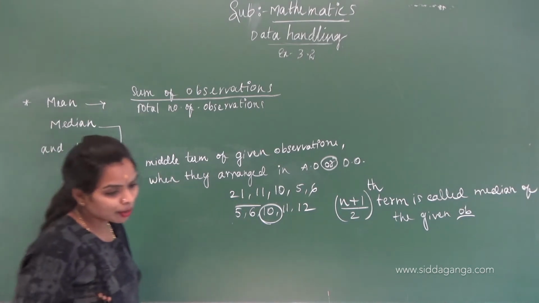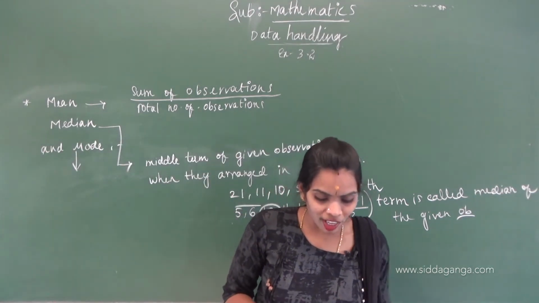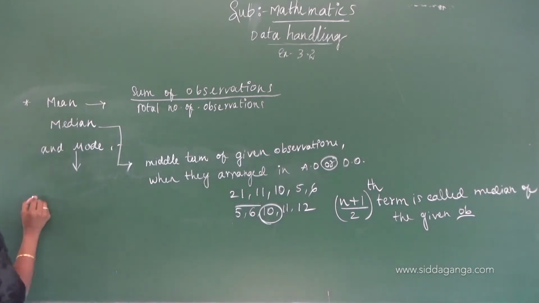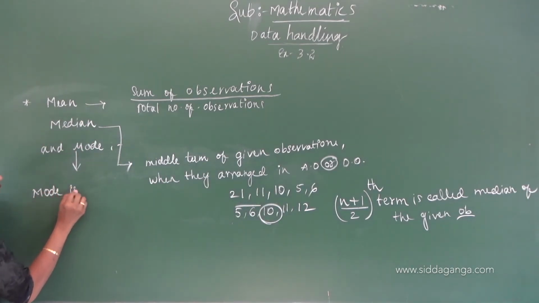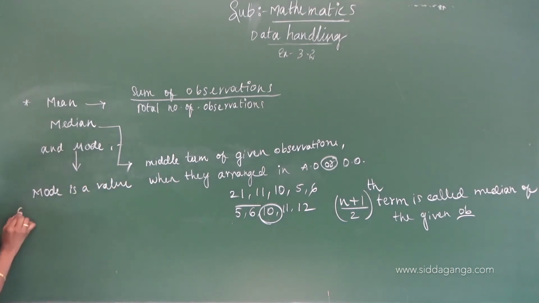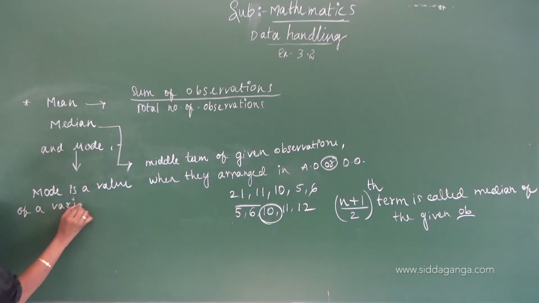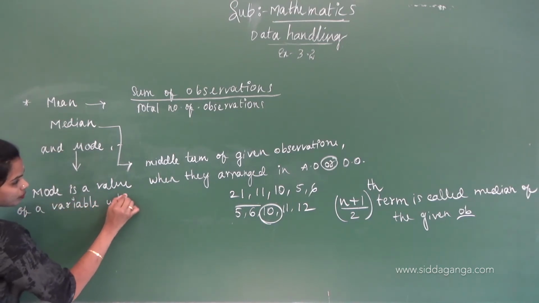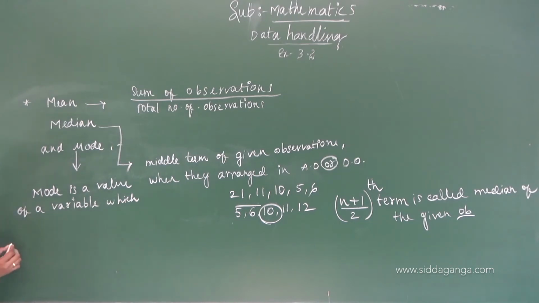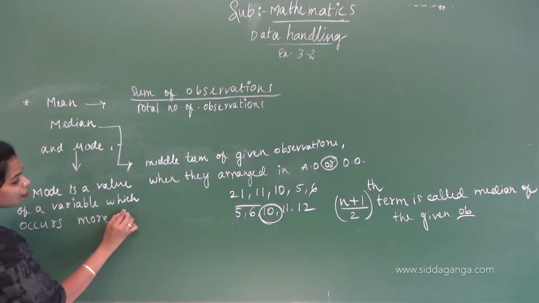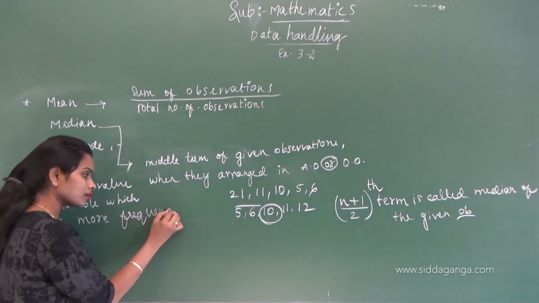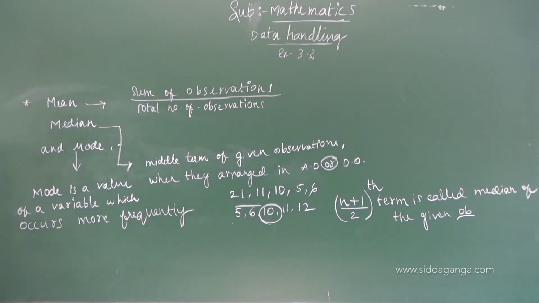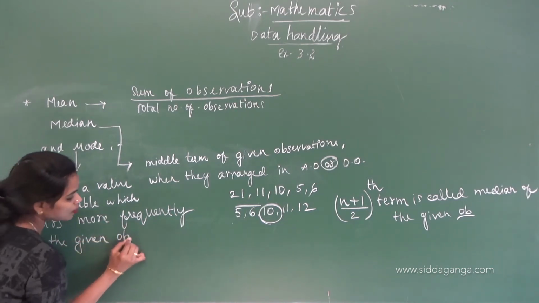Mode means, as I told you in our previous class also, the value of a variable which occurs more frequently in the given observations.